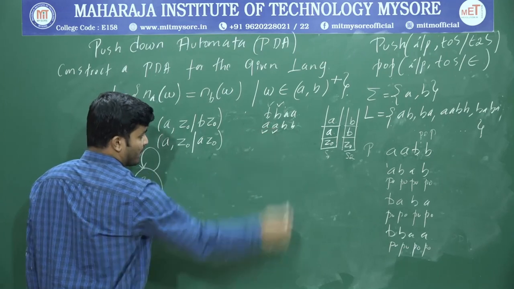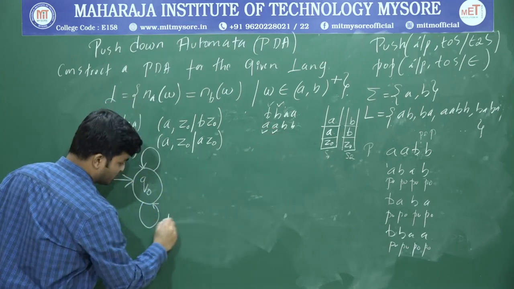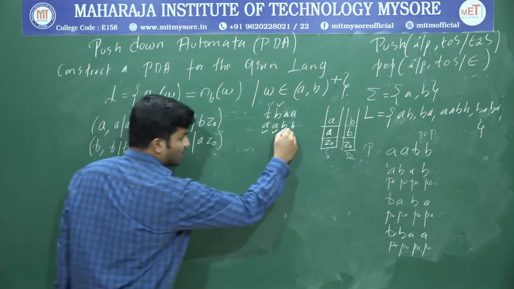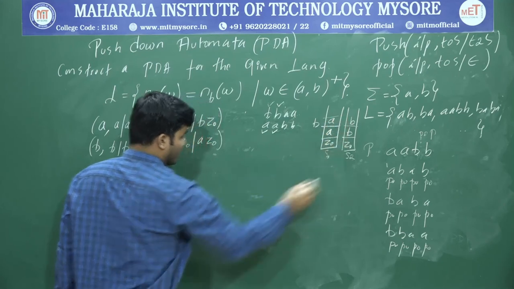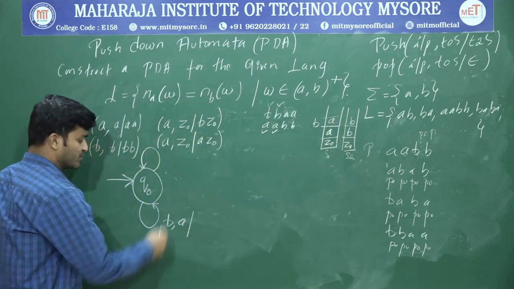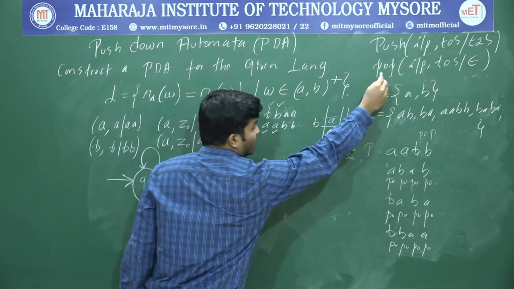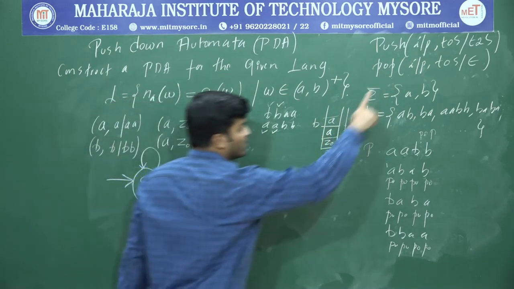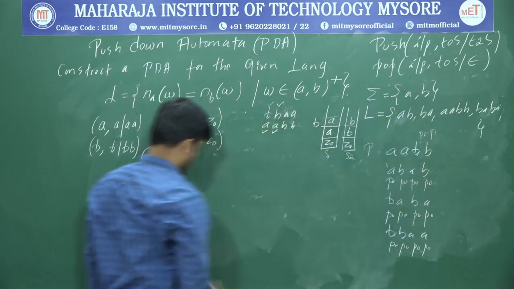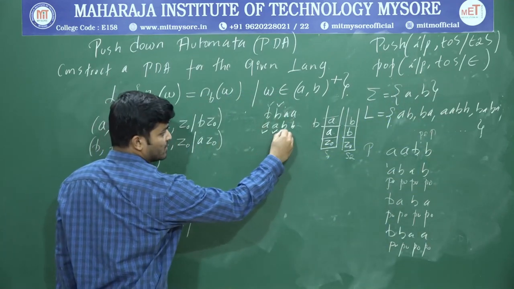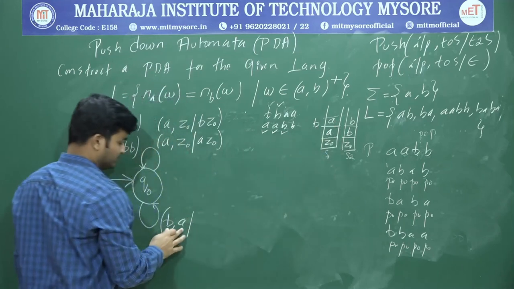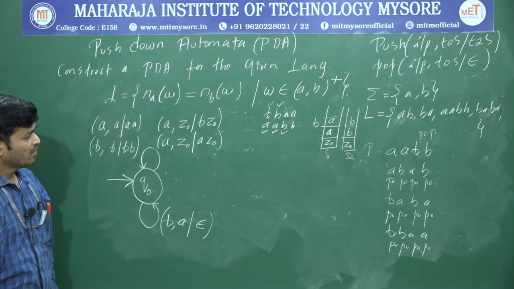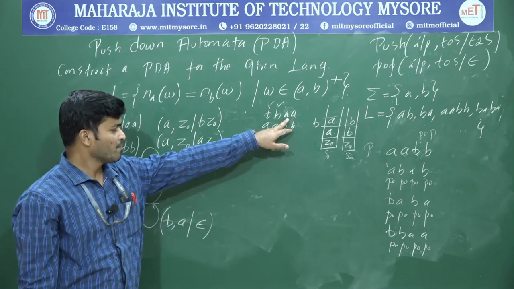Consider the first example. Now what is the input? Input is B, and the top of the stack is A. Input is B and the top of the stack is A. And what's the representation? Pop. Once I get two different symbols, I have to perform a pop operation. Representation is input, top of the stack. Input is B and top of the stack is A, and you have to perform the pop operation.